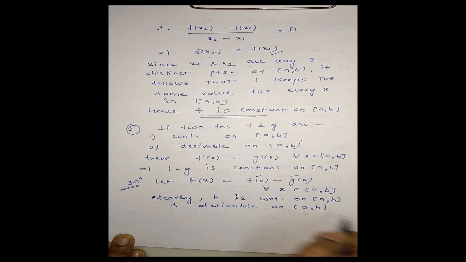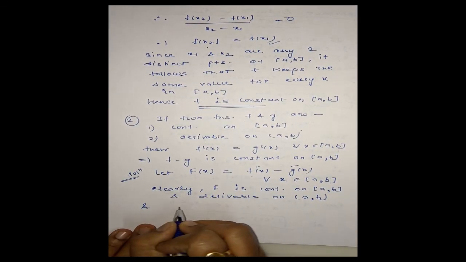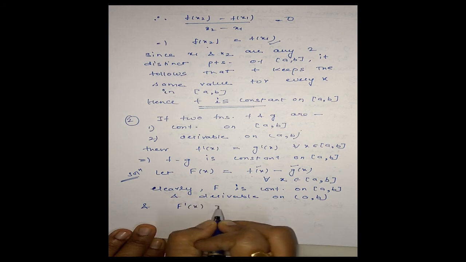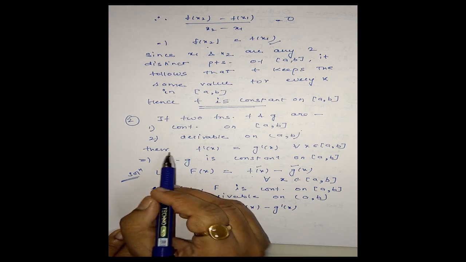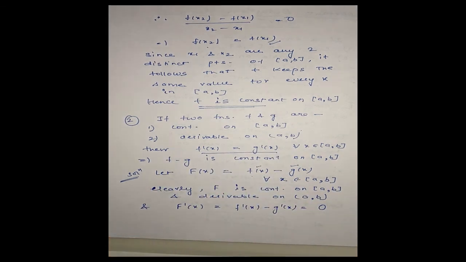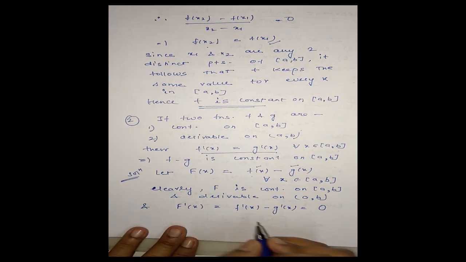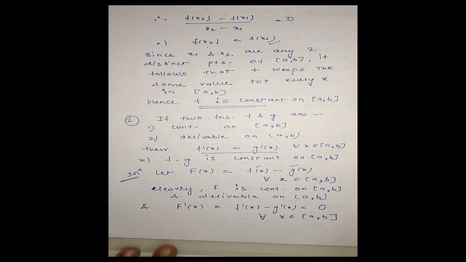It is clear? Also we have F'(x) = f'(x) - g'(x), and from this, since f'(x) = g'(x), this is equal to 0 for every x in closed interval [a, b].